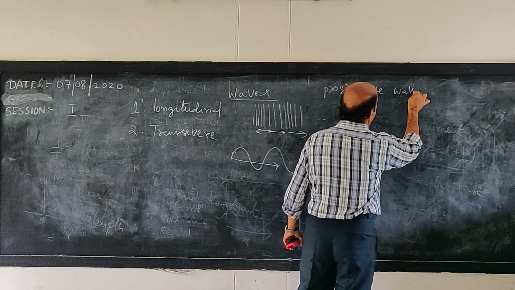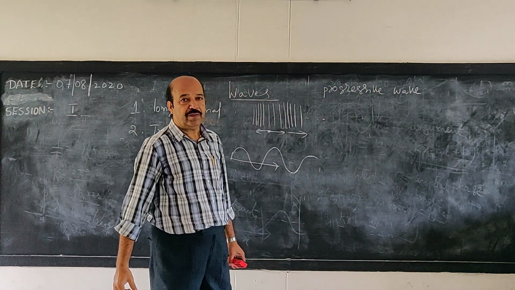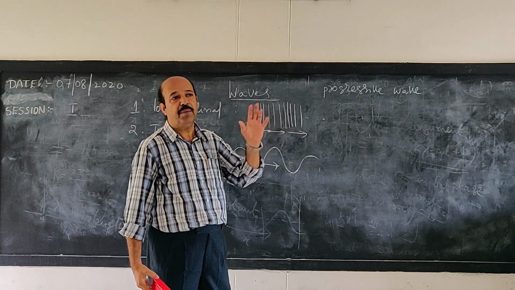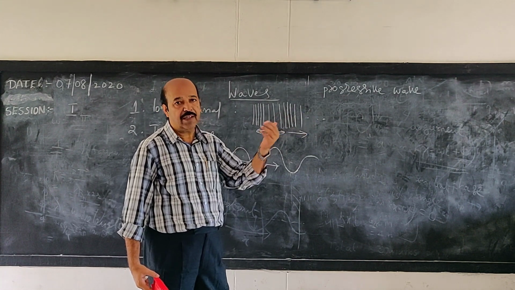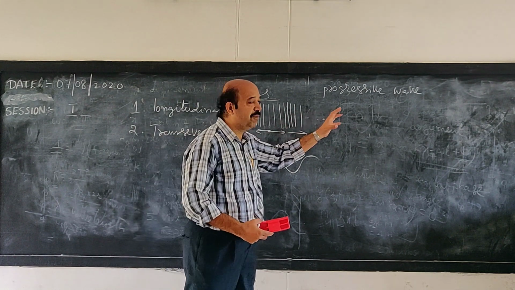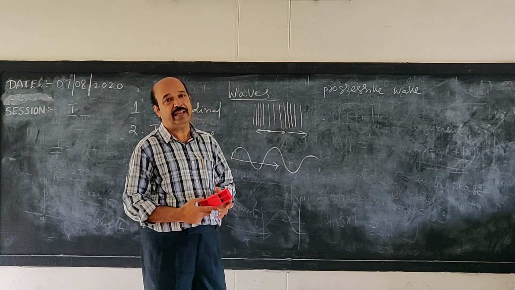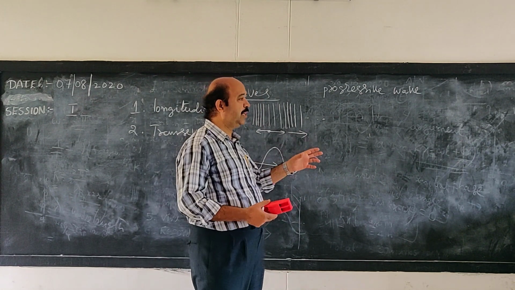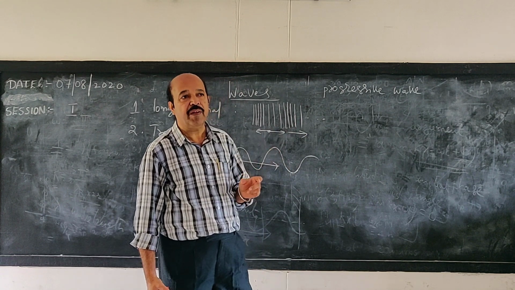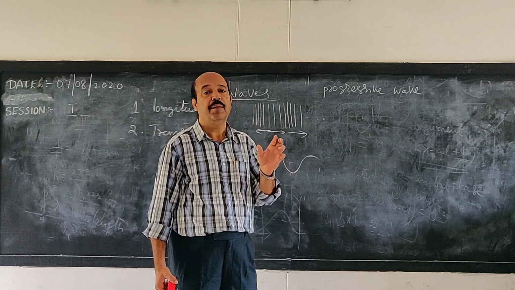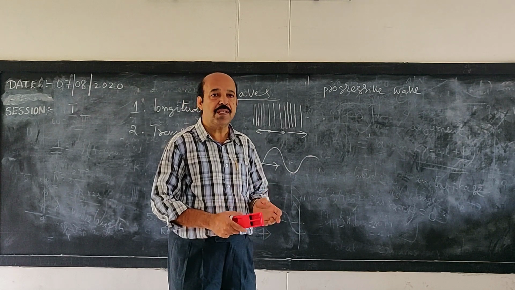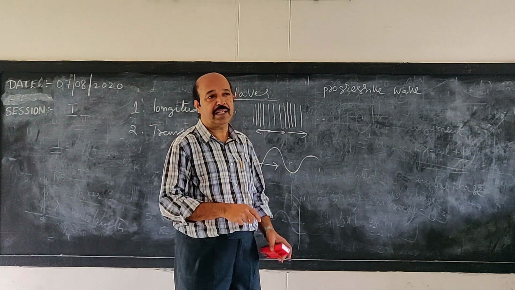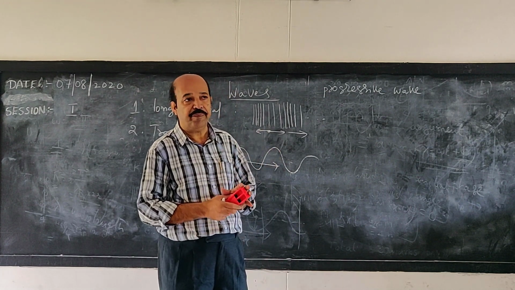Progressive wave. Any progressive wave will have a definite velocity and moves away from the point of generation, and it will never come back again. Such a progressive wave is mathematically expressed in terms of a periodic function. Why periodic? Because the particles of the medium execute periodic motion. So we use a sine function or cosine function to represent mathematically the displacement of the wave.